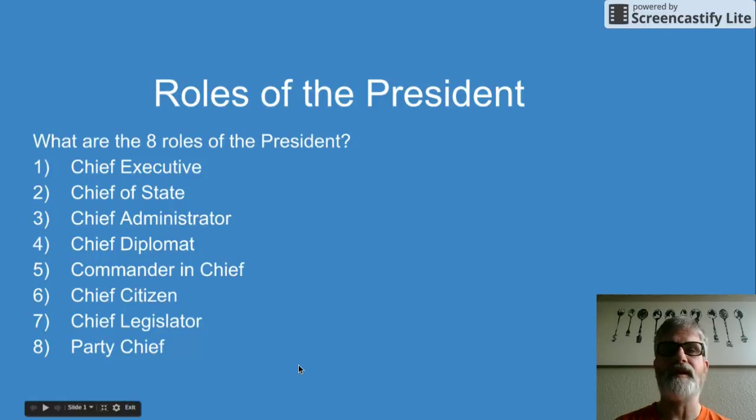He's the chief citizen. He represents the United States people, and he's like the chief person that you could see as the United States. Chief legislature, he can propose legislation.